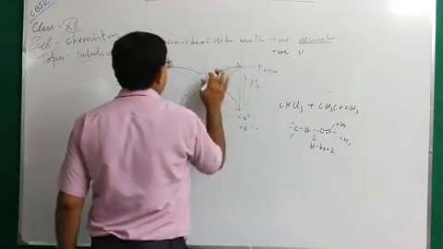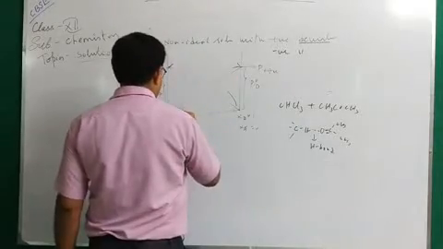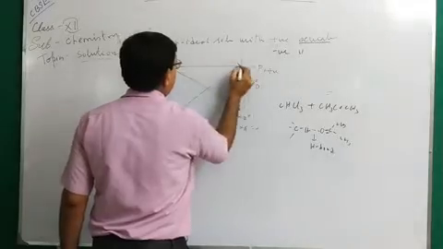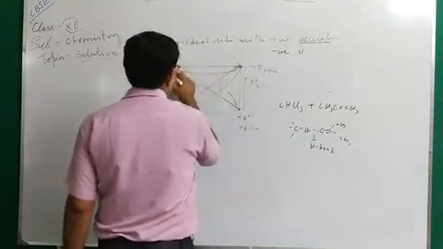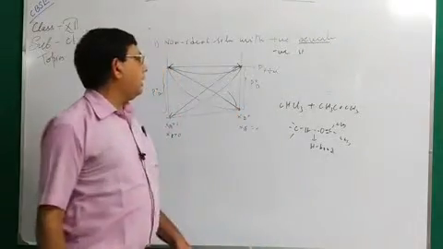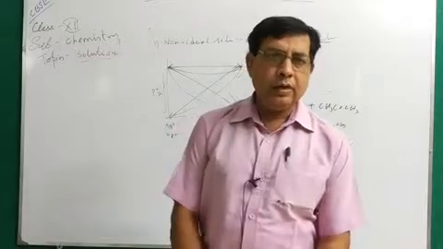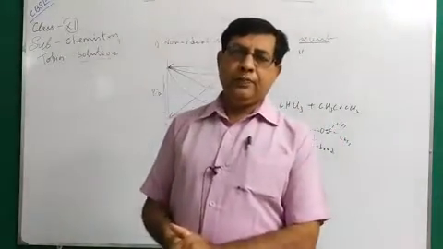So the graph will be here. For non-ideal solution with negative deviation, what will be the graph? Say this is the ideal solution, and this is the total pressure. The graph will be this, with less pressure than the expected value. This is the non-ideal solution with negative deviation. So non-ideal solutions are of two types: one is positive deviation, another is negative deviation.